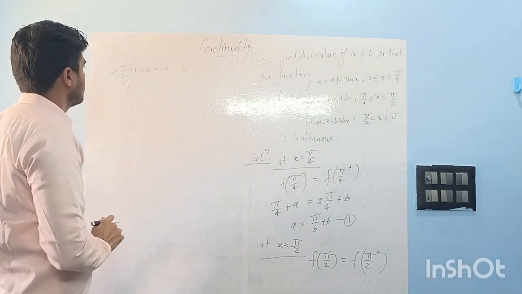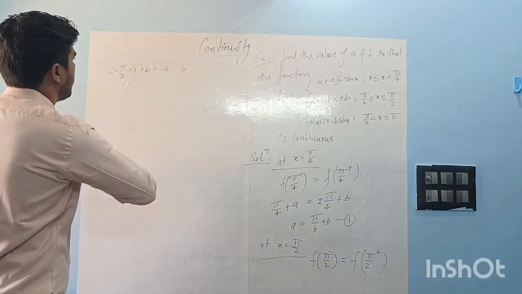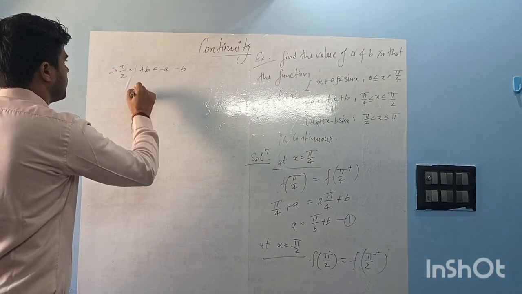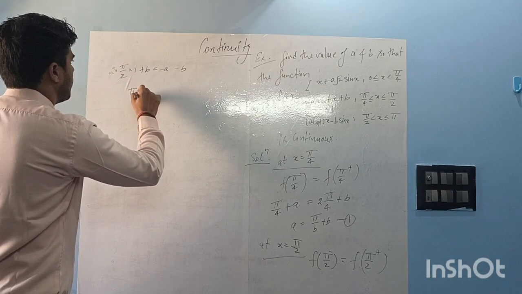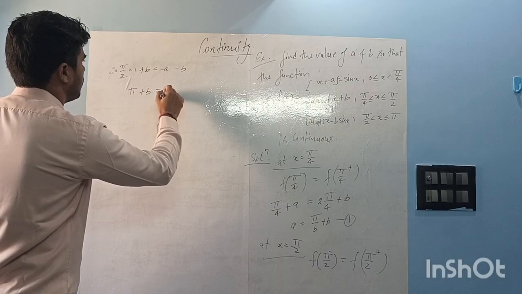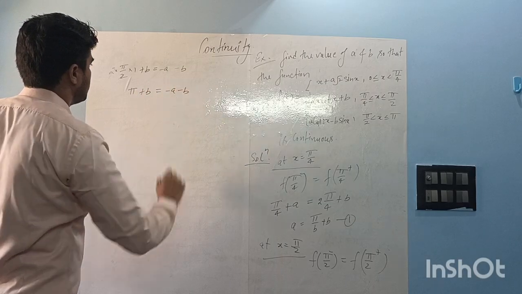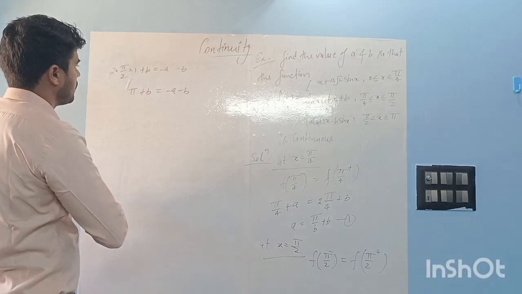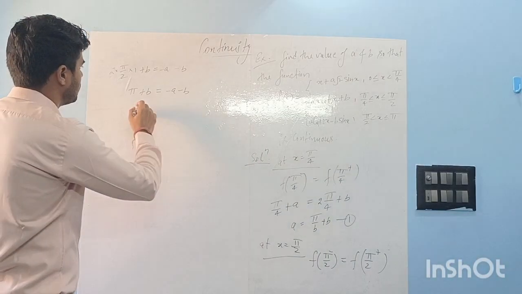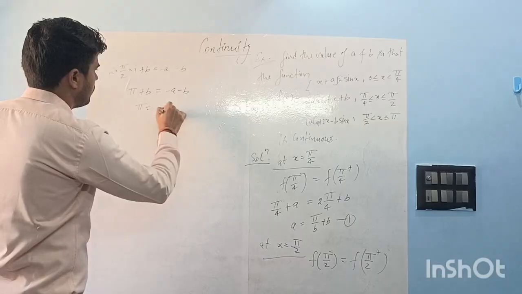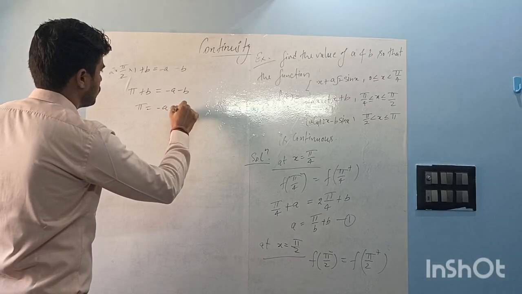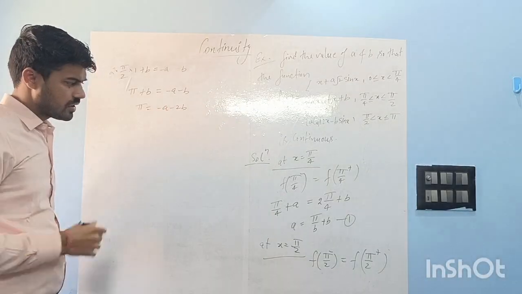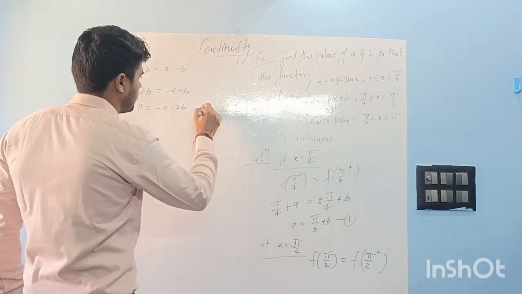So pi plus b is equal to minus a minus b, right? So we get pi is equal to minus a minus 2b, or we can send pi to this side. So this is our equation 2.